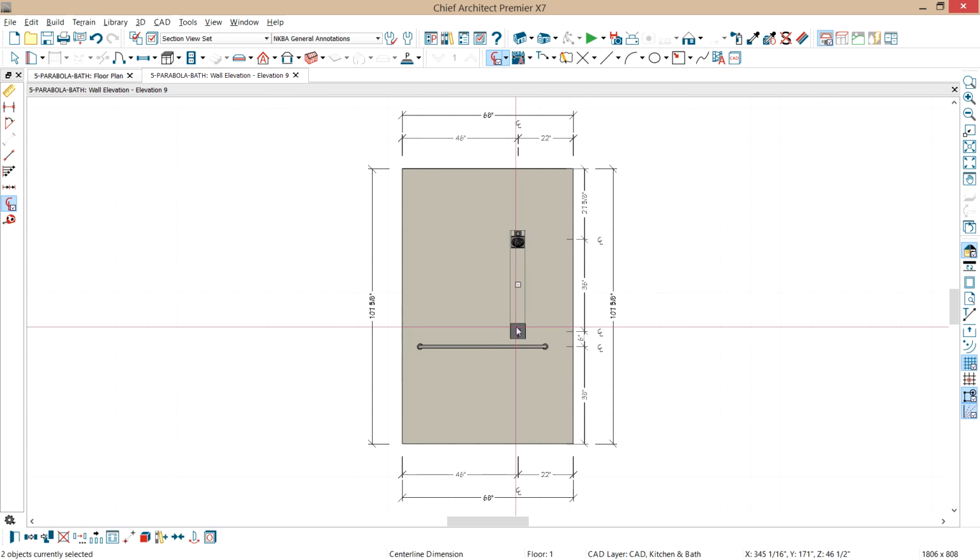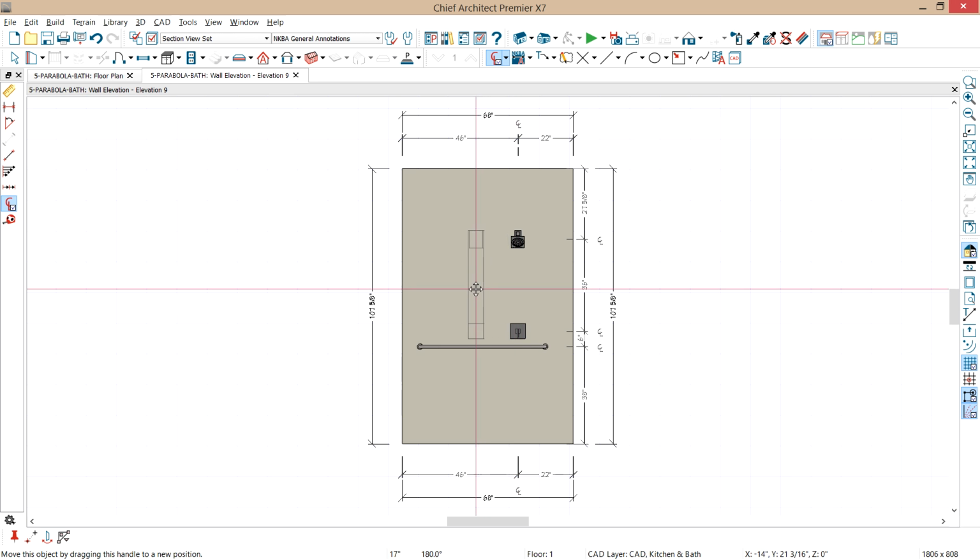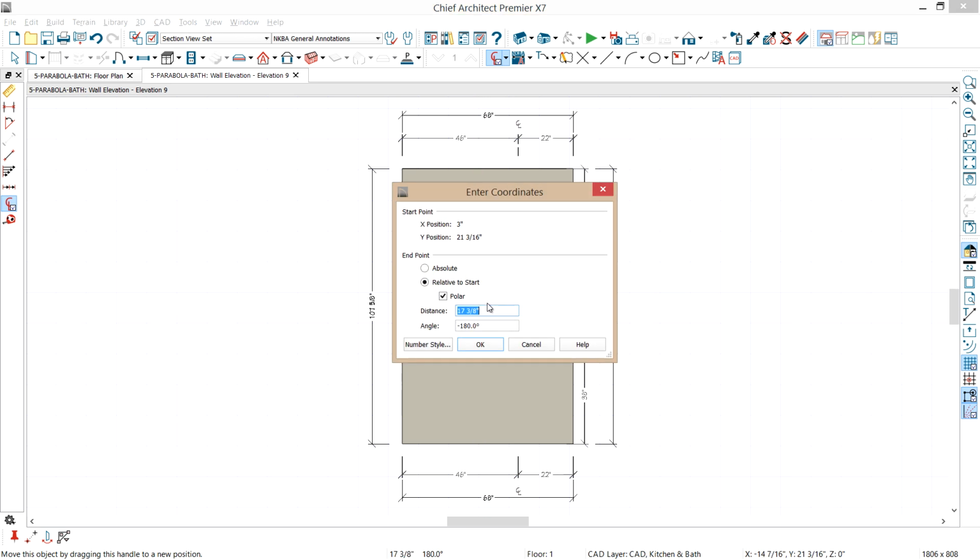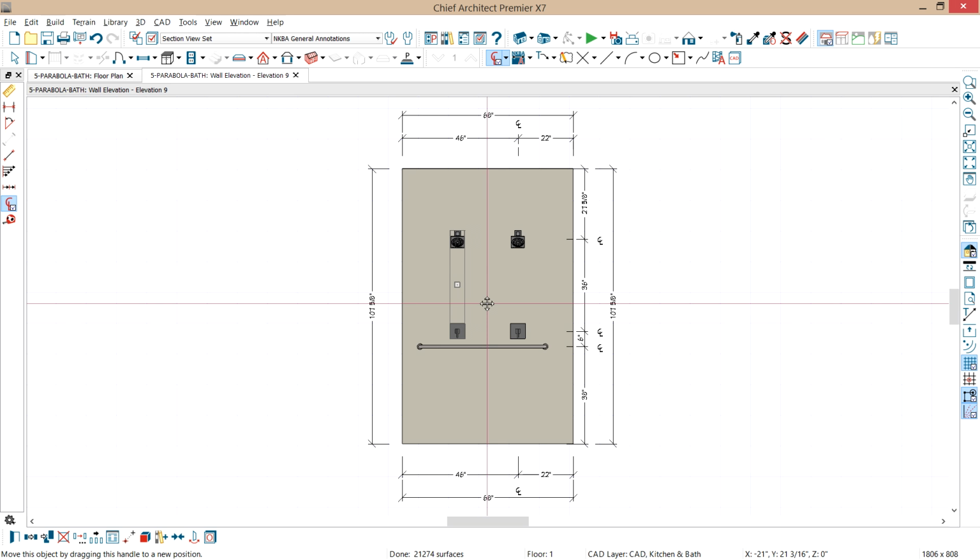I want 2 sets of these in the shower. Use the copy tool, and I'm going to slide over. And as I'm sliding over, I want that to be exactly 24 inches. Set that up. And now I'm going to use my dimension.